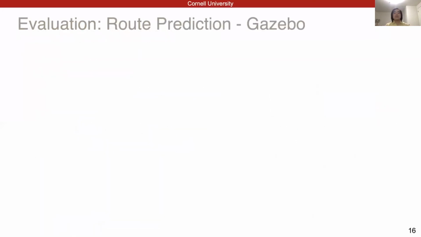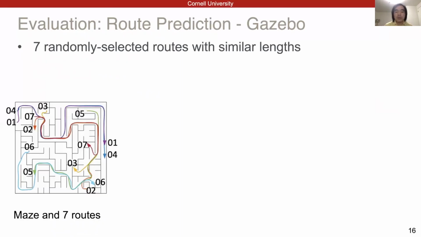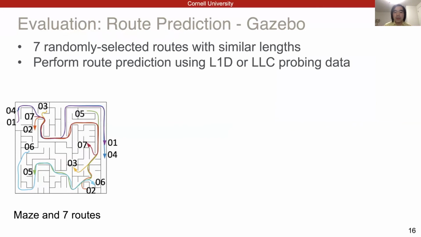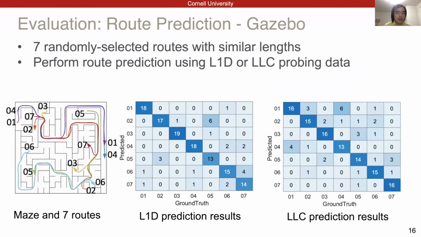Let's see some numbers. First, in the Gazebo dataset, we chose 7 different routes with similar lengths in the maze. And here we show the prediction results of these routes based on level 1 data cache and the last level cache attacks. The x-axis is the ground truth label of the routes, while the y-axis is the predicted label. Most of them fall onto the diagonal. The accuracies are 81.4% and 75% for L1D and last level cache.